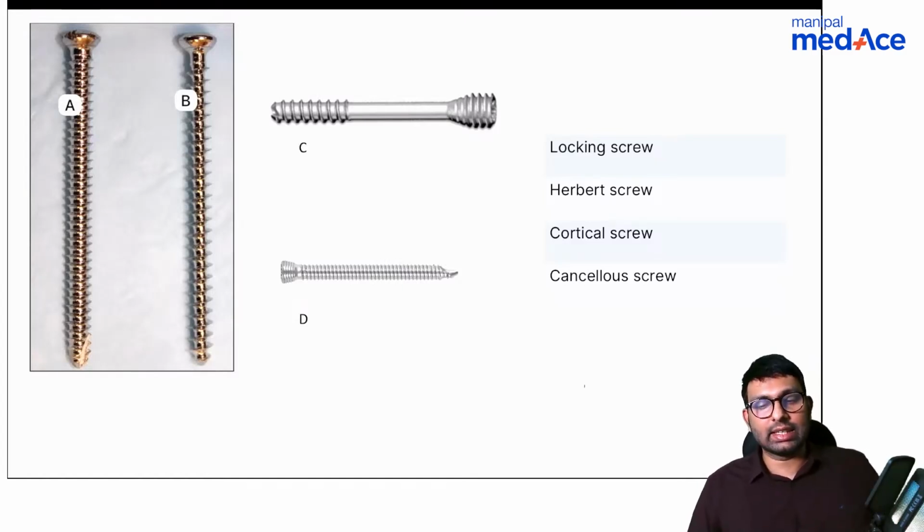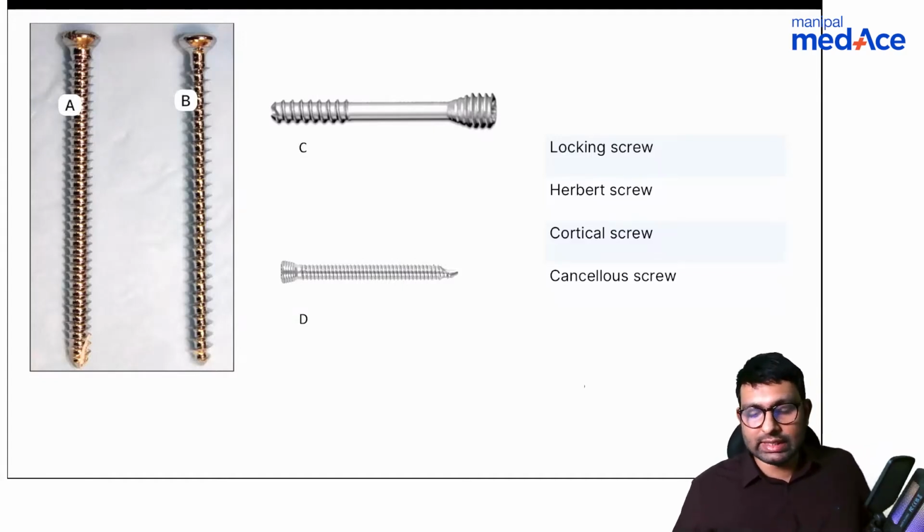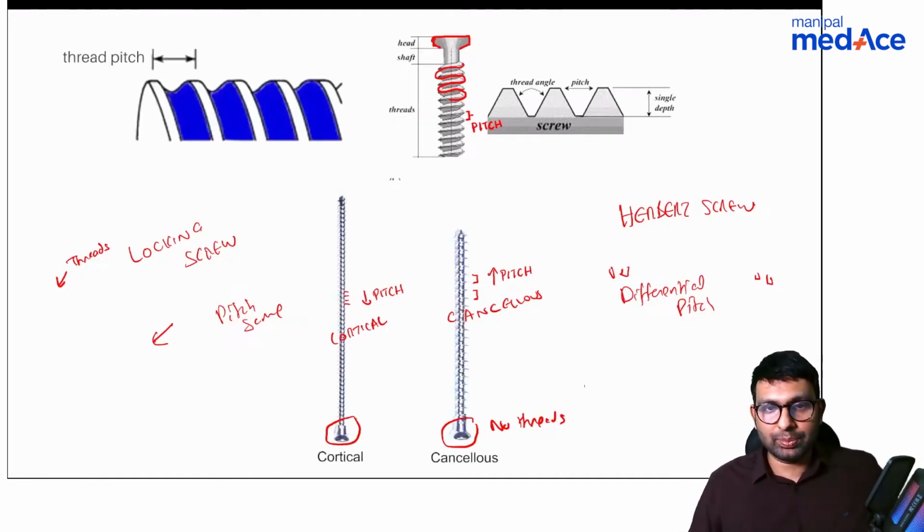Yes, B is cancellous, correct. You're right, C is Herbert screw, correct. And D will be locking screw. Okay, so is this understood? So this was about screws.